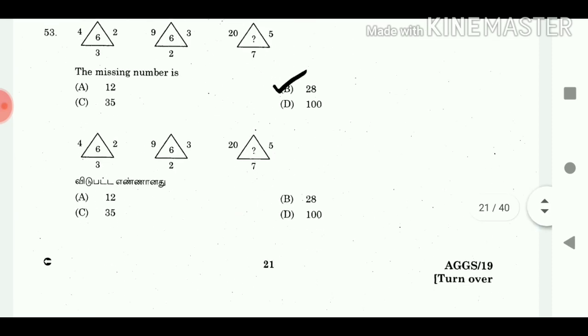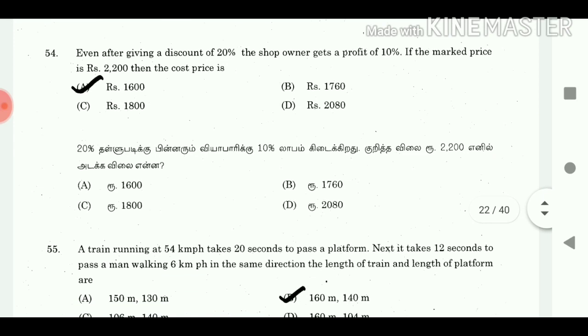answer 4. 53. The missing number is answer 28. 54. Even after giving a discount of 20%, the shop owner gets a profit of 10%. If the market price is rupees 2,200, then the cost price is answer rupees 1,600.